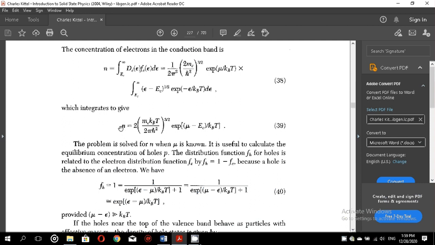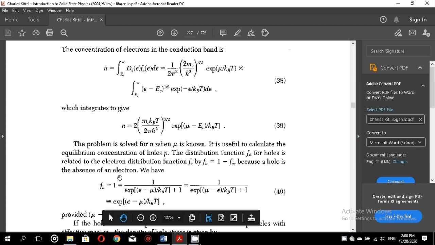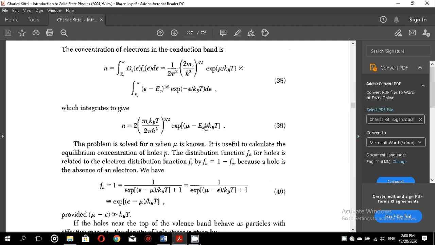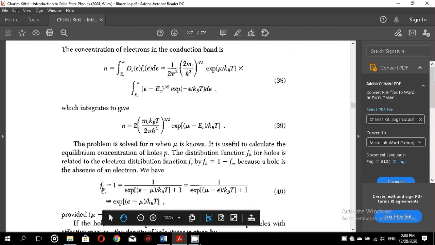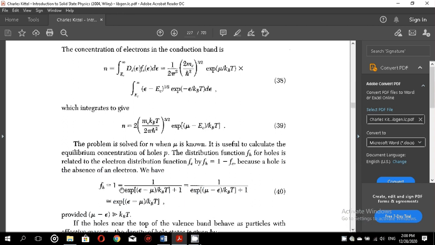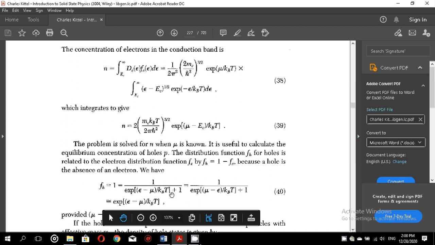Now, as the electrons in the conduction band and the holes in the valence band are equally important, we have to find the number of holes in the valence band at temperature T. For that purpose we will require the Fermi-Dirac distribution function for holes, and this is obviously equal to 1 minus Fe, because Fe plus Fh will be equal to 1, so Fh will be equal to 1 minus Fe, and this is the value of Fe.